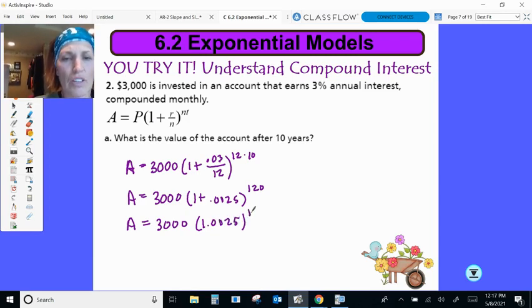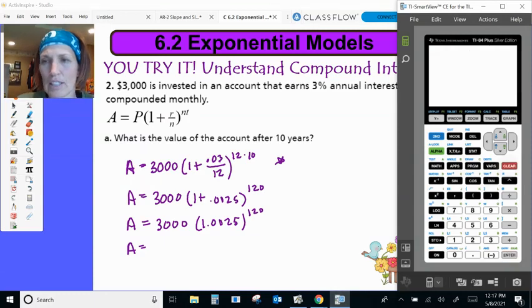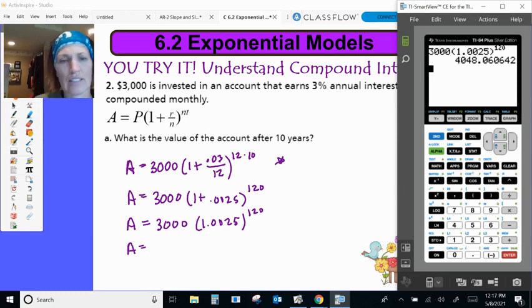So the amount is going to be 3,000 times 1.0025 to the 120. I need to see your work, I need to see your setup at the very least. I need to see how you set it up. Don't just stick things in a calculator. If I can't see it, I can't see your head, I can't give you credit. So 3,000 times 1.0025 to the 120th power leaves me with 4,048 and 6 cents.